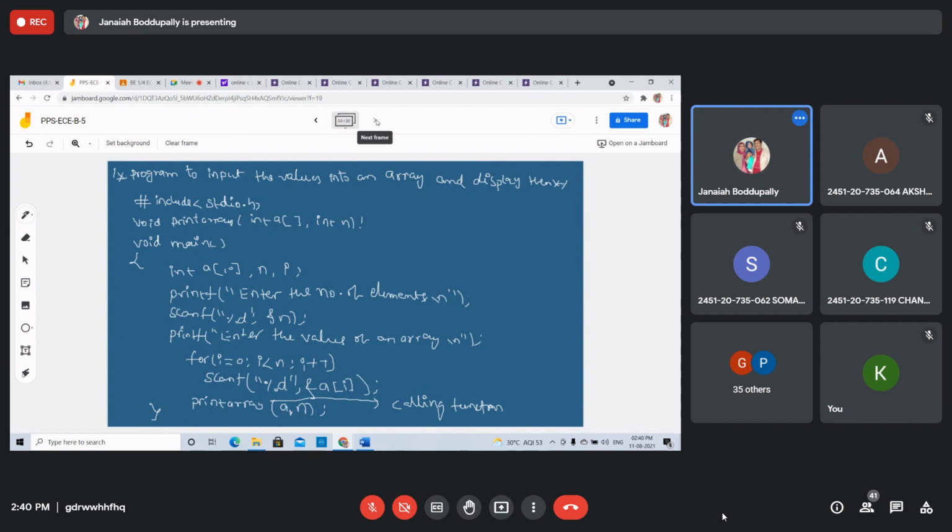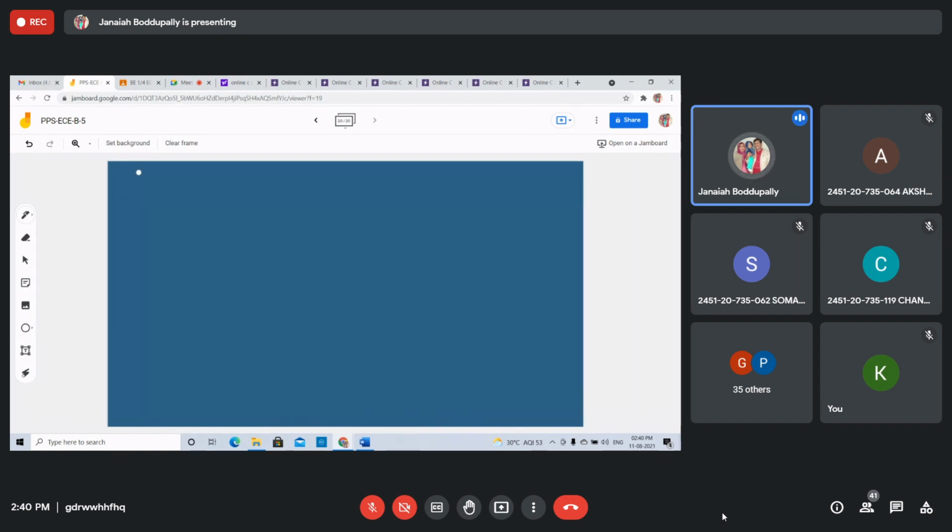Now the function definition. Void print array, int a, int n, the formal arguments. Int i. Printf: the array elements are.